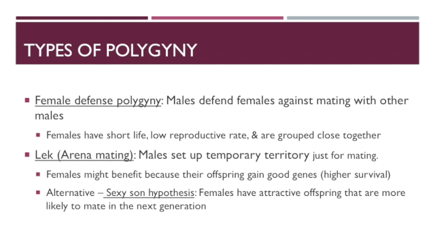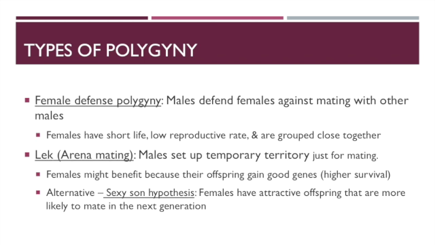In many species, females may hatch from a pupa, mate once, lay eggs and die. So they may have a limited ability to produce eggs, such as once, and the females are grouped close together. Maybe they live in small ponds or in nests that all hatch around the same time. Males can sit and guard those nests or pools, and that way they can get most of the matings. So that's female defense polygyny.